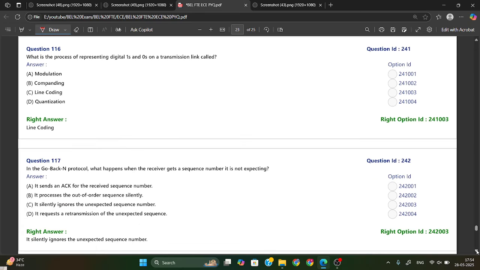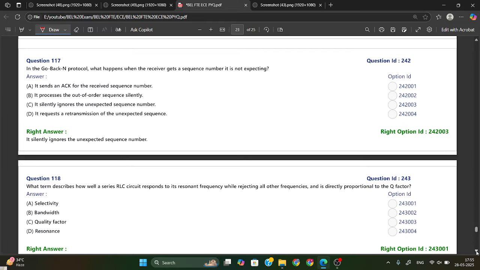What is the process of representing digital 1 and 0 on a transmission line? In a transmission line link, the representation of 1 and 0 is called line coding. Option C. So they have asked a simple definition. In the go back N protocol, what happens when the receiver gets a sequence number it is not expecting? It will silently ignore the unexpected sequence number. Option C is your right answer.